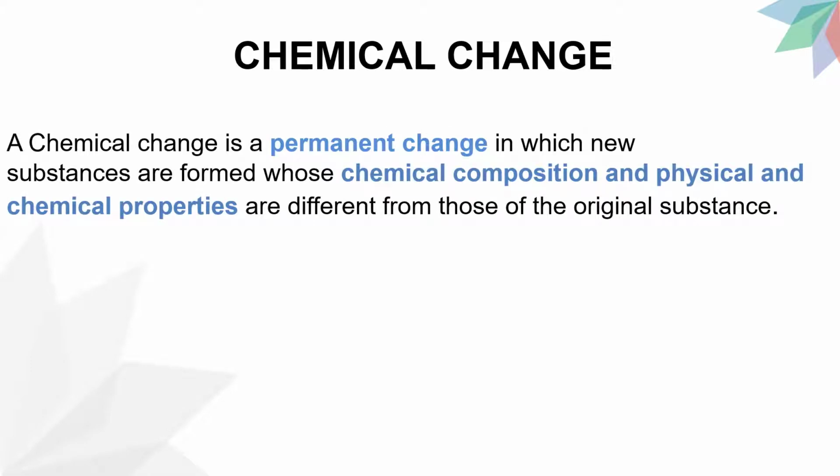A chemical change is a permanent change in which new substances are formed whose chemical composition and physical and chemical properties are different from those of the original substance. Or it can also be defined as, in a chemical change, the original substance gives rise to one or more new substances with entirely different compositions and properties compared to those of the original substance.